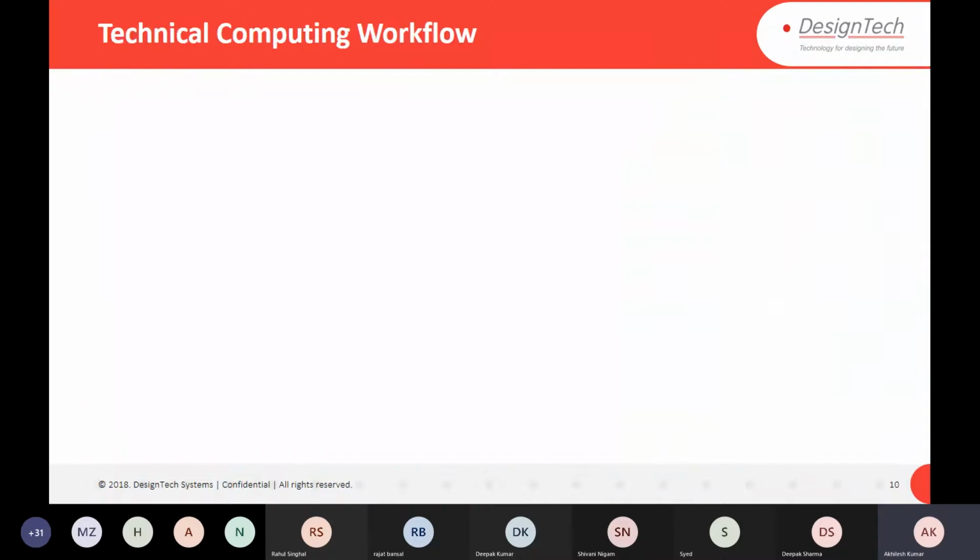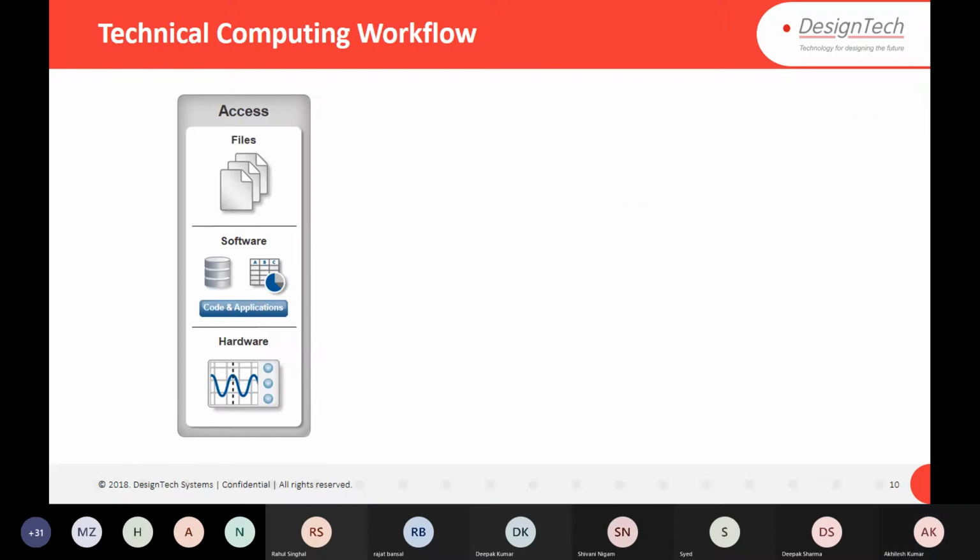Okay, the technical computing workflow of MATLAB, how MATLAB works, that is important. So first of all, we require access to data in MATLAB if you are working with data. Your data can be in any kind of file. It can be an Excel file, a CSV file, or any other file format. It can be scientific files as well. You can access them very easily in MATLAB, and we are going to see how to access data in MATLAB.